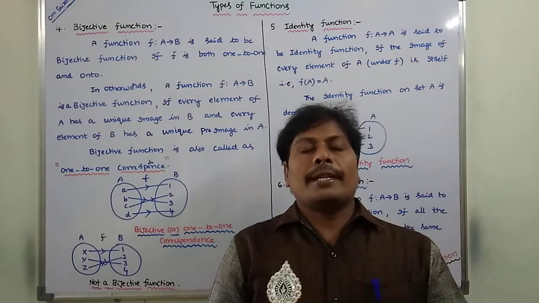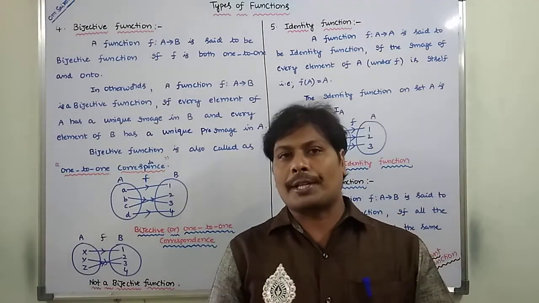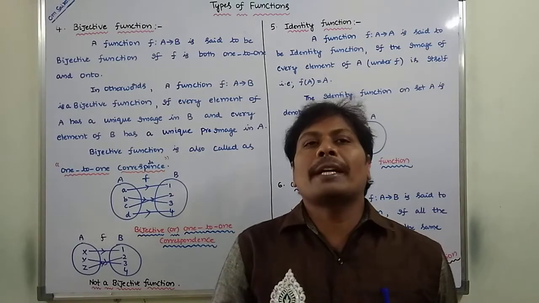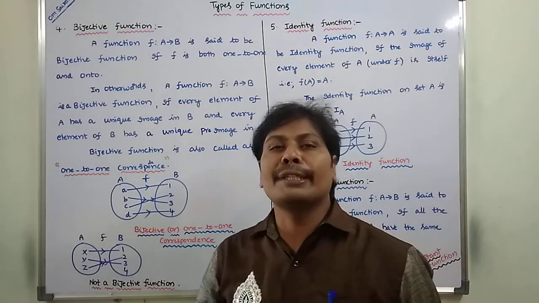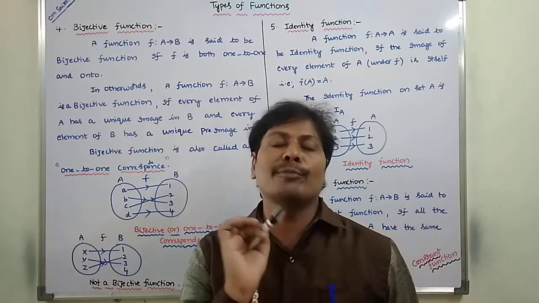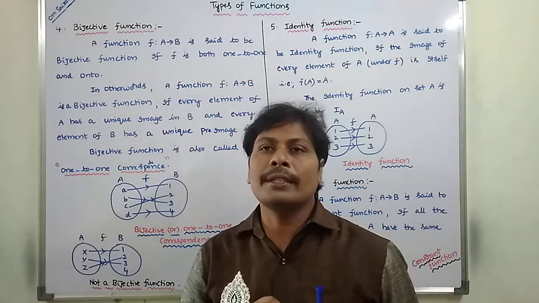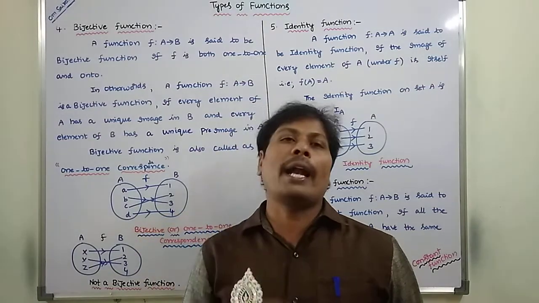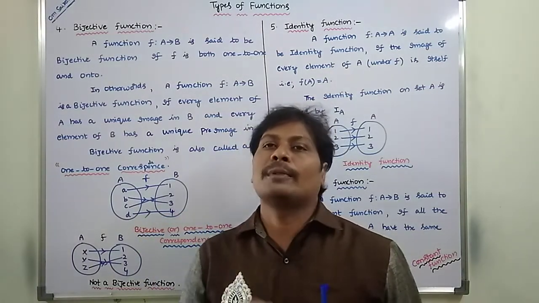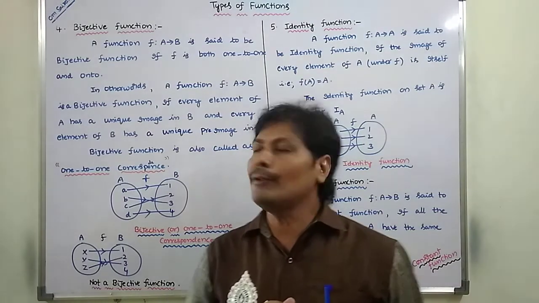The type of function is the bijective function. A bijective function means a function f from A to B is said to be a bijective function if f is both one-to-one and onto. So that is nothing but a bijective function.